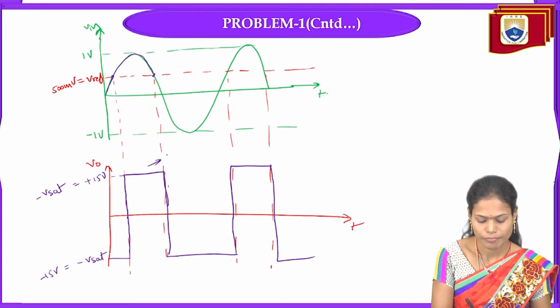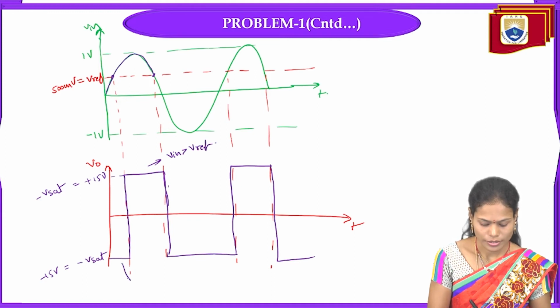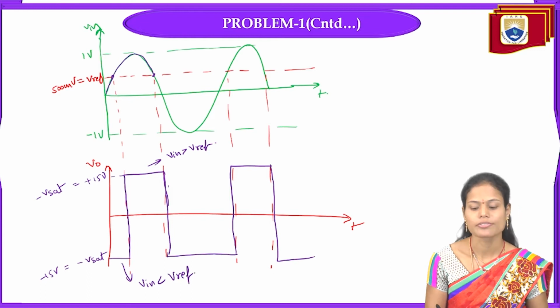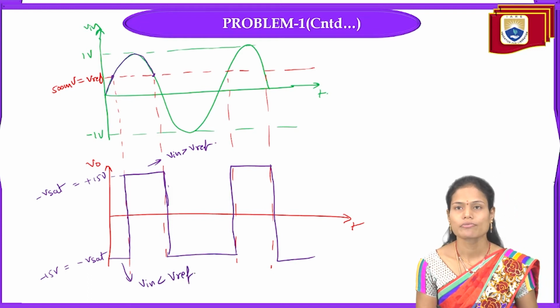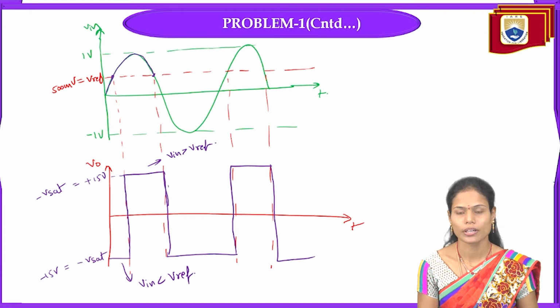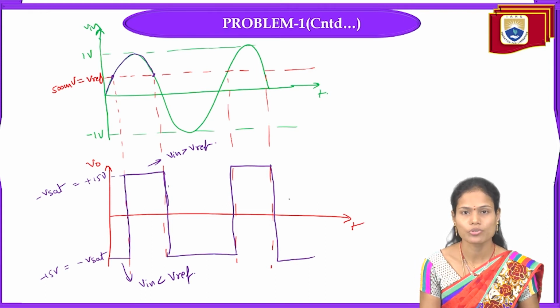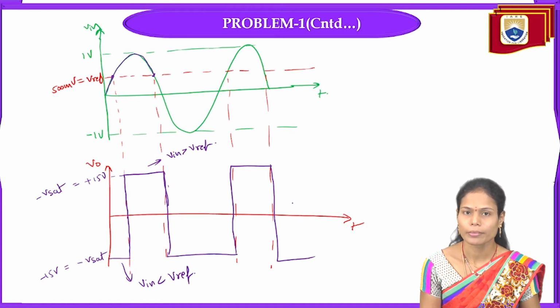So this one is for V in greater than V reference, and this is the case when V in is less than the V reference voltage. So in this way we will get the output in the case of the non-inverting comparator, and this signal is quite opposite to the inverting comparator signal. Why? Because the polarity is changing here. In the case of the inverting comparator, the output has a 180 degree phase shift with respect to the input signal. But in the non-inverting case, it will not be like that.